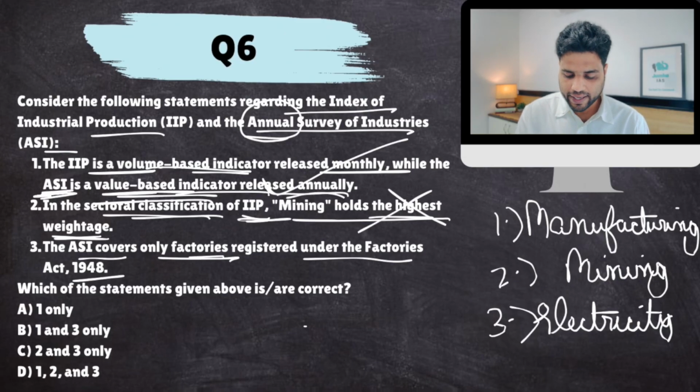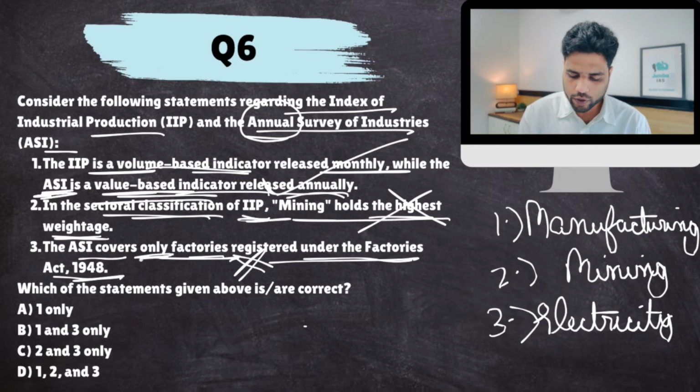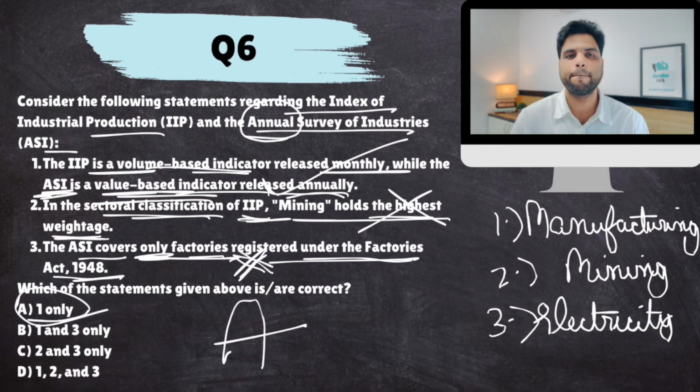ASI covers only factories registered under the Factories Act 1948. It also covers the Bidi and Cigar Act. So this is also false, basically. Though it covers registered factories, some factories are registered under other acts also. So because of this word only, the statement becomes false. The answer would come out to be A. Right? Next.